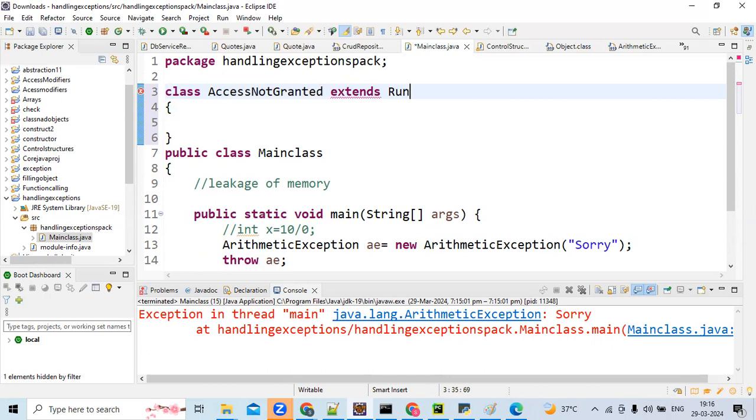Extends RuntimeException. See Suman, if you want to create an exception on your own, that should extend some exception in the hierarchy. Am I correct? Yes.